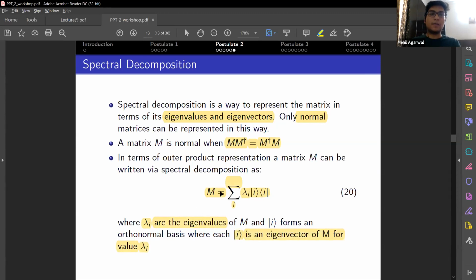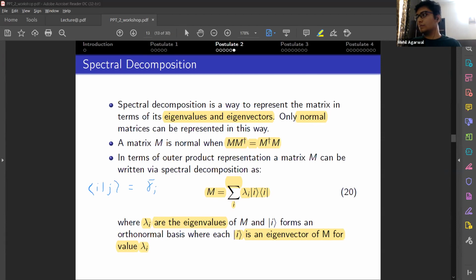Now we have finished the discussion of quantum operations here. If there are any questions, I can see them now. If not, we'll move on to the next two postulates.